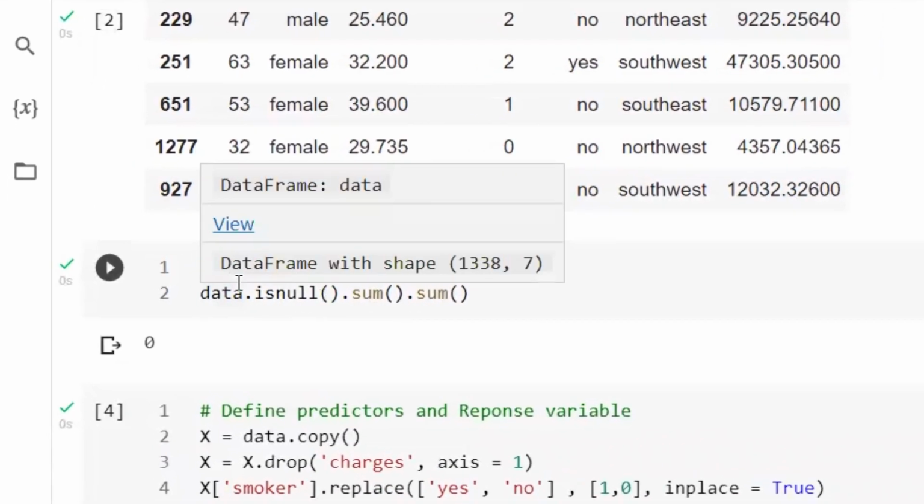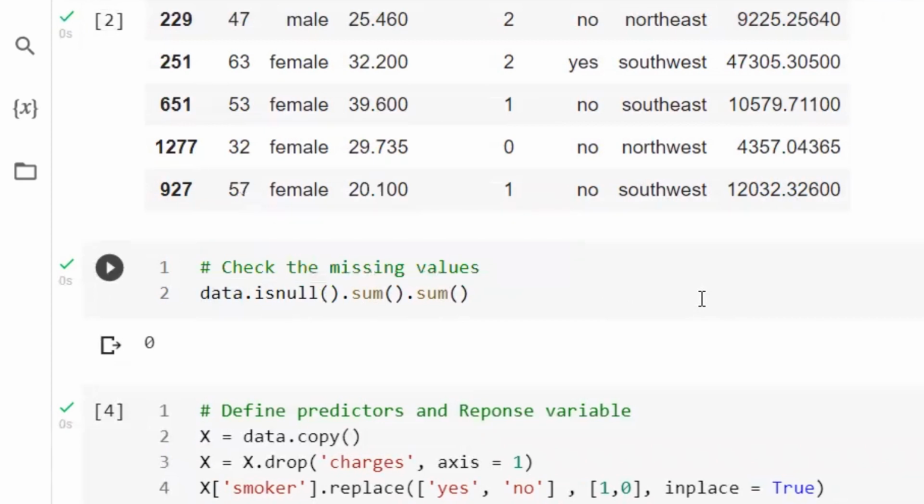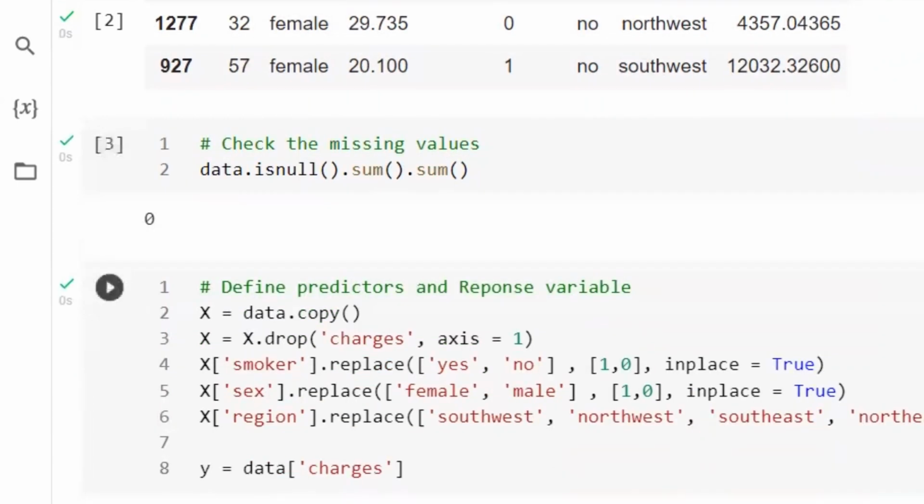Then we're going to check if we have any missing values inside our dataset. By using the isnull function, then the sum function, then the sum function again, we're going to get one number, which is 0. So it shows we have no missing values. So we don't need to do anything regarding the missing values. Because if we have missing values in a dataset, we need to handle that situation.